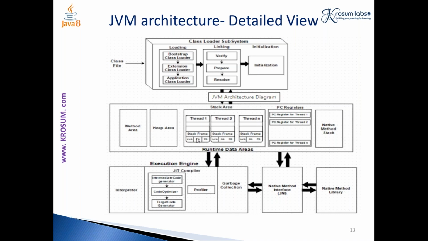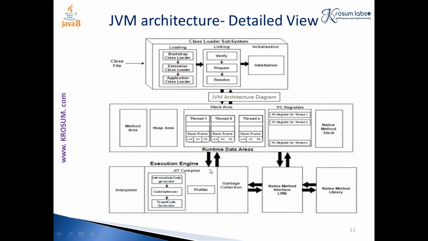Each stack has stack frames and related information for a particular thread, followed by the PC register. As I said, it holds the information about the next instruction to be executed, followed by the native method stack, which is nothing but the stack area for native methods. Say, for example, for other C related code we have certain stacks to be maintained, right? So it is maintained by this native method stack, and followed by this execution engine.